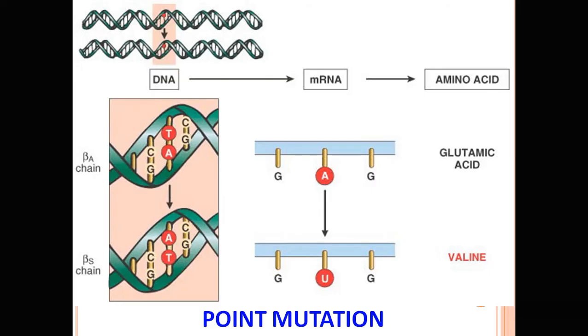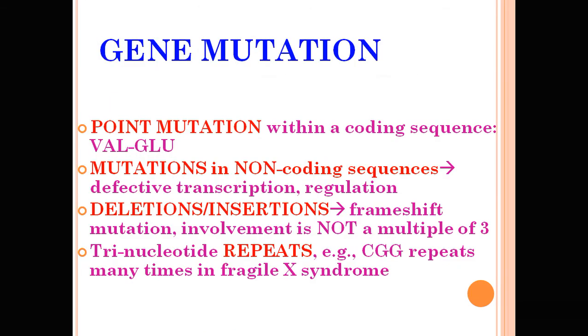Missense mutation is an example of sickle cell disease. And replacement of an amino acid by a stop codon, remember the stop codons are UAA, UAG and UGA, is a nonsense mutation. Nonsense mutation occurs in beta thalassemia, missense mutation occurs in sickle cell, and the other mutation is the silent mutation.